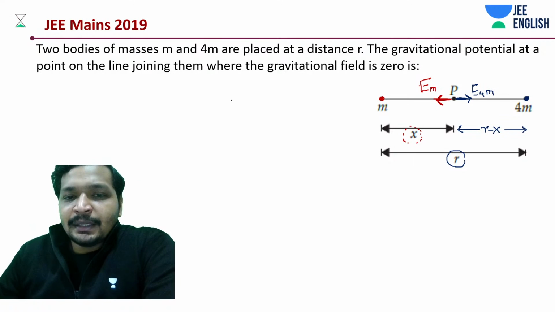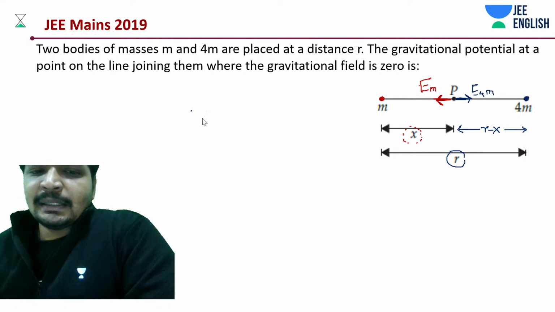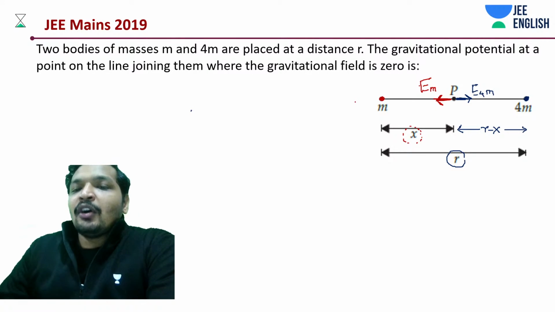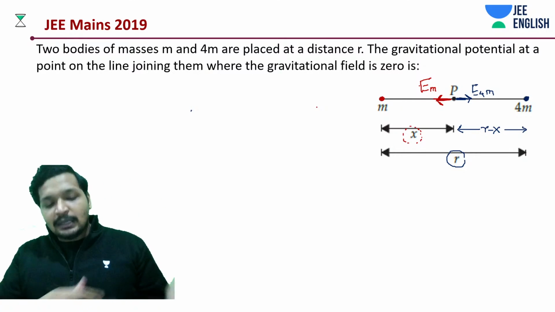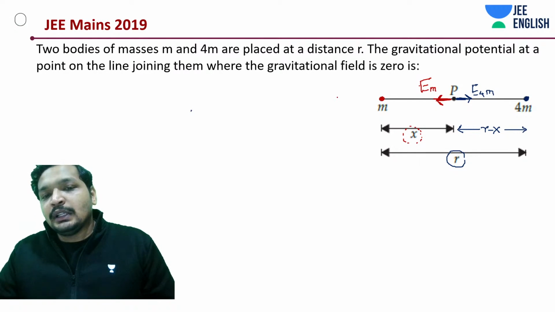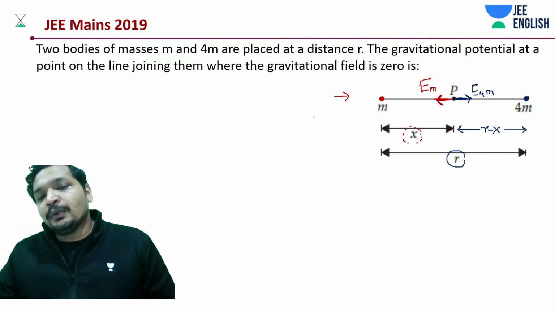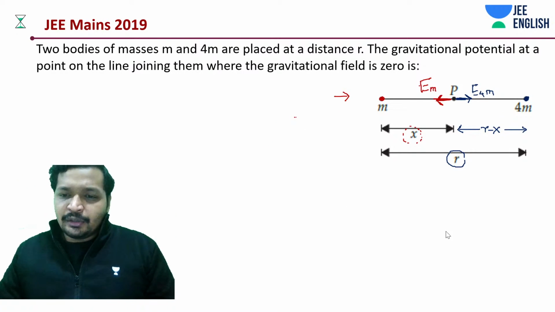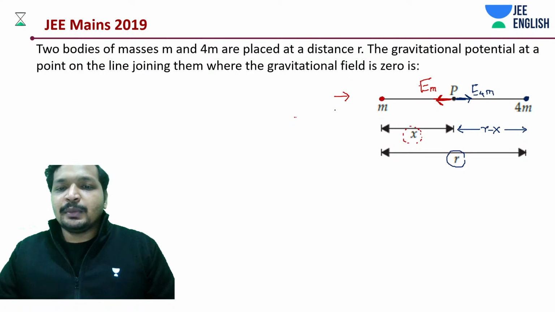We are supposed to find that null point. Of course, it's not going to be on either outer side, because there the pull would be toward the masses. If you have doubt around here, the pull due to the small mass m is going to be in this direction, and due to 4m in this direction.